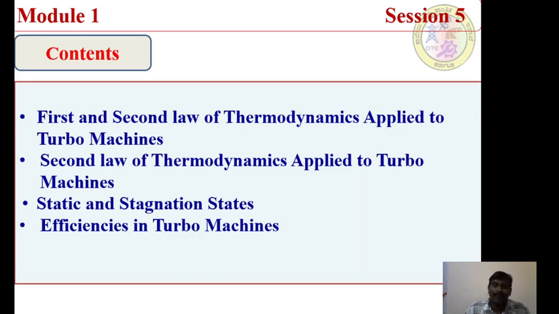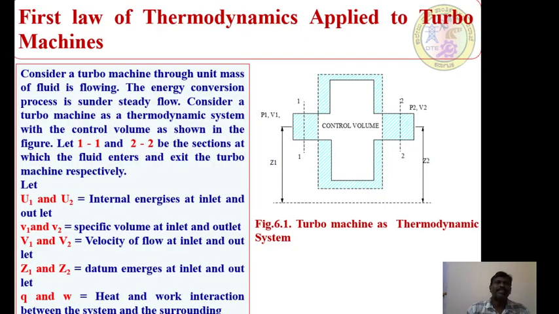It's a system where the energy transfer occurs between the fluid and the rotating element, due to which there will be a change in momentum and pressure. All such things we have already defined in previous sessions. That's why a turbo machine is nothing but a system. Now let us see how effectively the first and second law of thermodynamics can be applied to turbo machines. Let us consider the first law of thermodynamics applied to turbo machines.